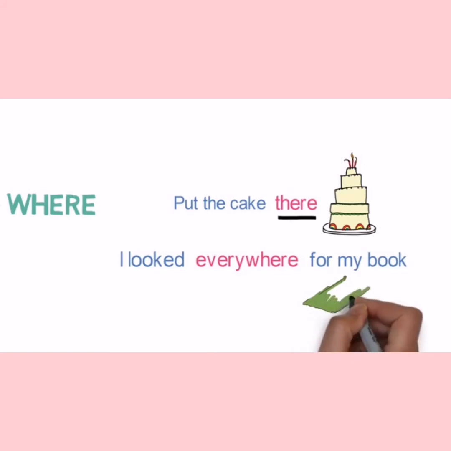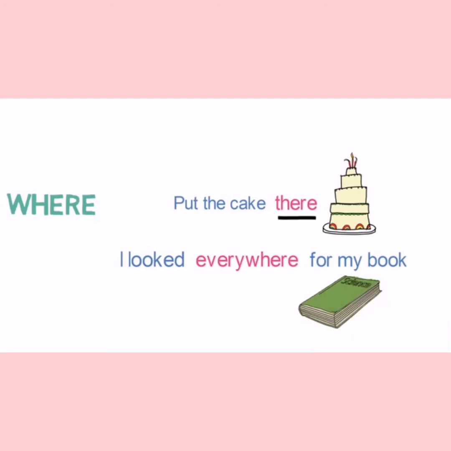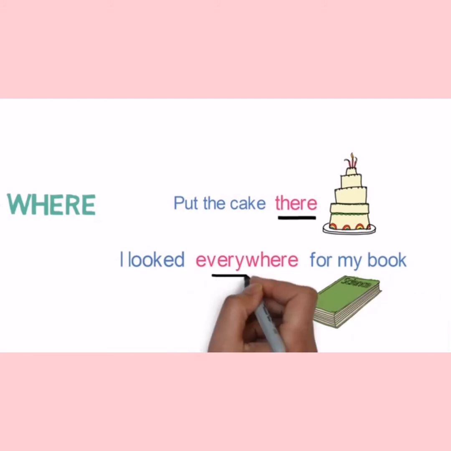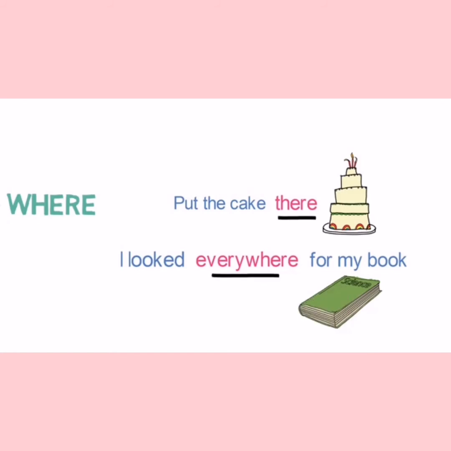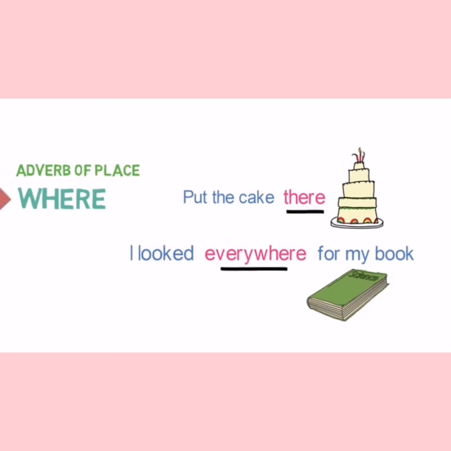Now, one more example. I looked everywhere for my book. In this sentence, I looked for my book. But where did I look? Everywhere. So, here everywhere is the adverb. And I am telling the location where I looked for the book. So these adverbs which describe where the action happened are called adverbs of place. I hope students you understood the second type, that is the adverb of place.